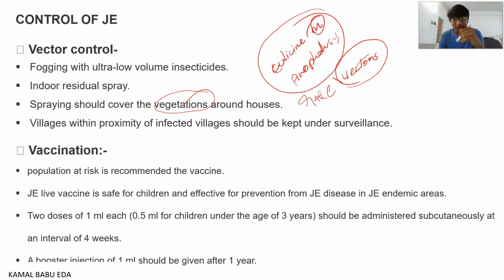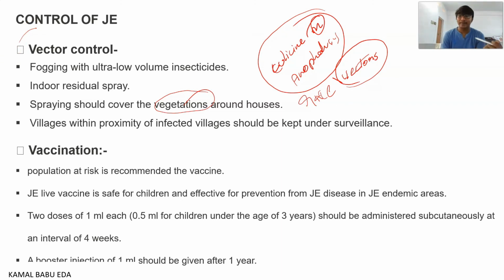If there is water stagnation, these are favorable conditions for the Culicine or Anopheles mosquito to breed. The more mosquitoes, the more chances for the disease to occur. And villages infected with this disease should be kept under surveillance. So this is regarding vector control.